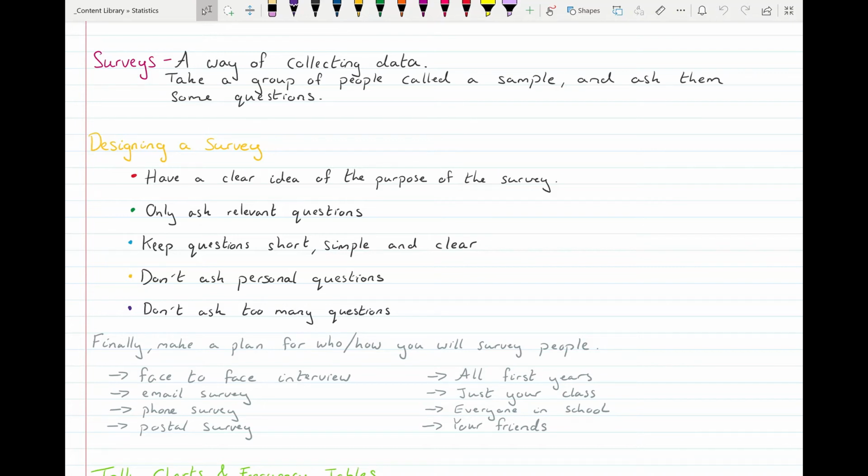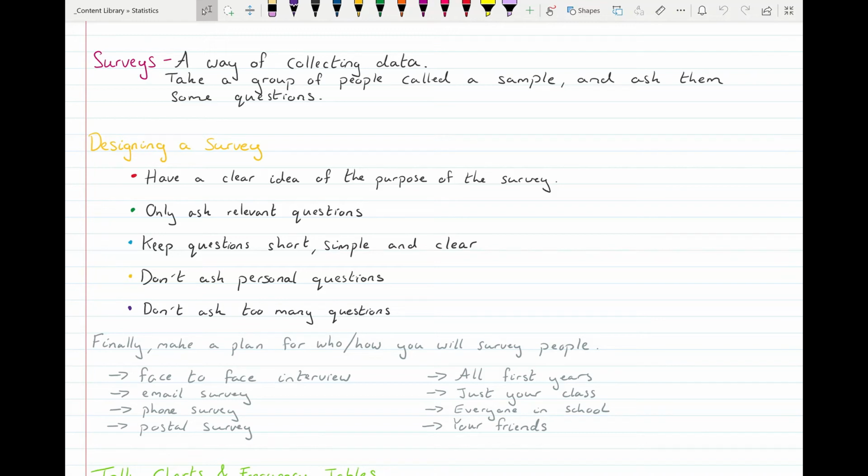Someone in your class, or just asking people in your class, that's a smaller sample size, so you mightn't get as many different responses, but it'd be a good survey for first year. It wouldn't be a great survey for everyone in the school because it'd just be too small, it'd be too focused.